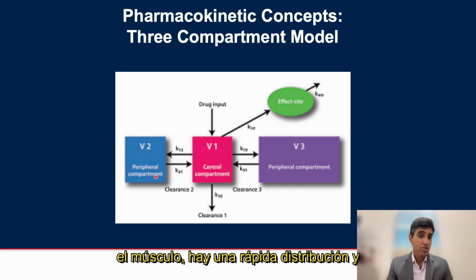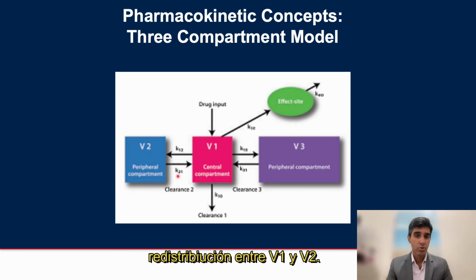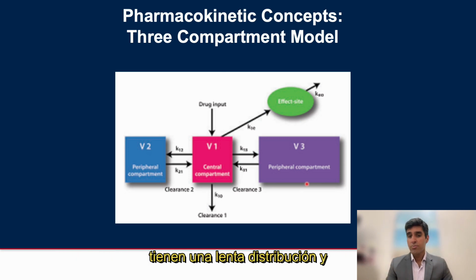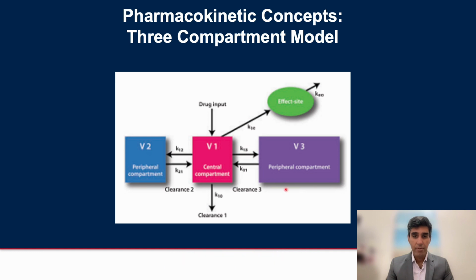There is a fast distribution and redistribution between V1 and V2. V3, which includes the vessel-poor group, such as fat. There is a slow distribution and redistribution between V1 and V3.